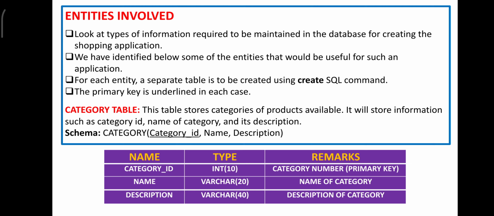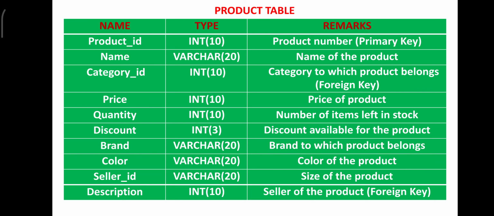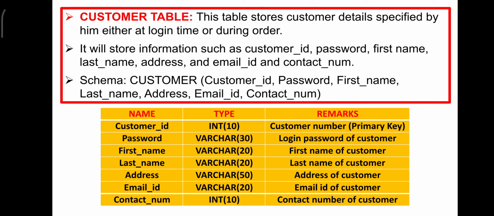So here the thing is very clear. You have to understand the difference between the primary key and a foreign key. Product number here is a primary key, but the category is collected from the category table. So the category ID is a foreign key with respect to the product table. Hope this is clear to you. And now we will move on to the